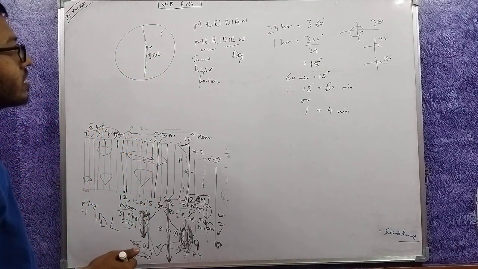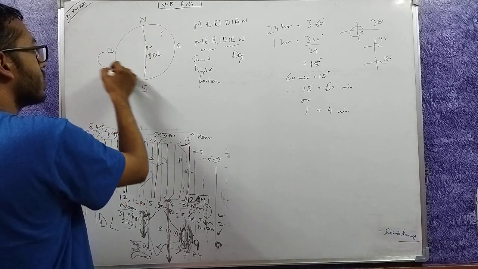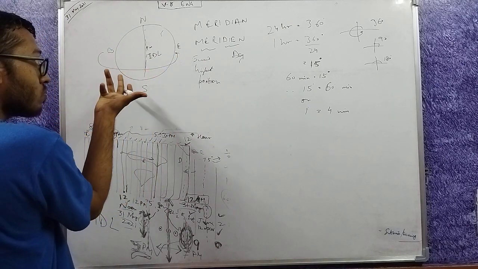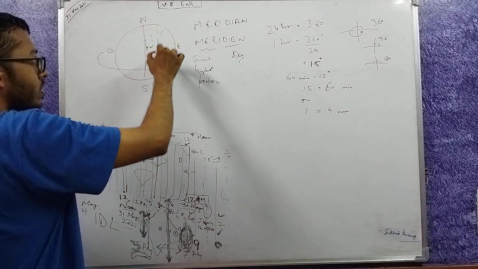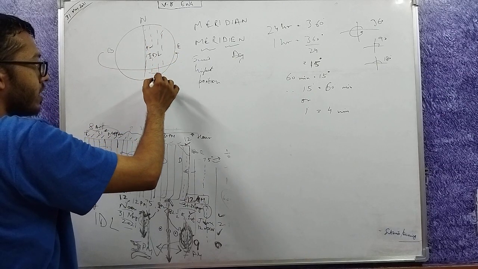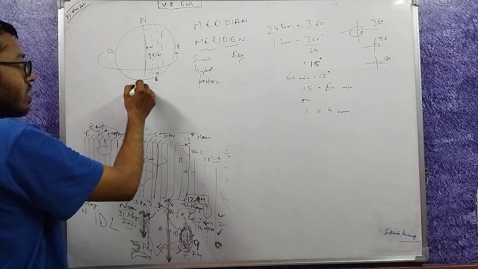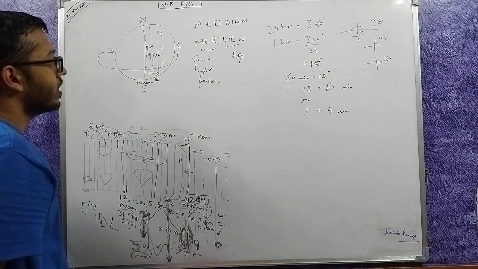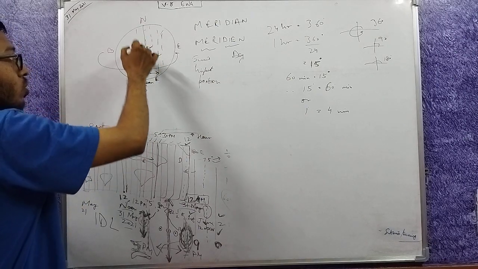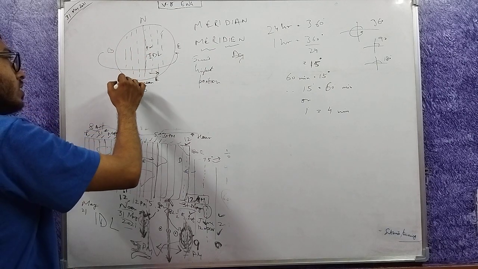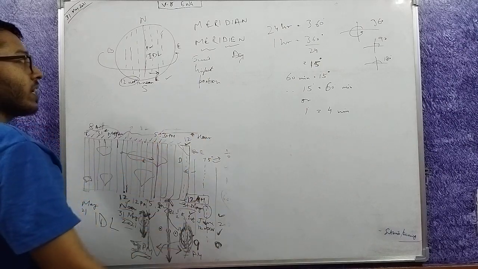So what have we calculated? The earth moves from west to east. So this way, this way. So now for the places here to the east of the prime meridian, they would have already seen the sun overhead. If it is 12 noon here on the prime meridian, these places must have seen the sun overhead already, and these are about to come under the sun overhead. 12 noon will come here later. Here 12 noon has already passed.